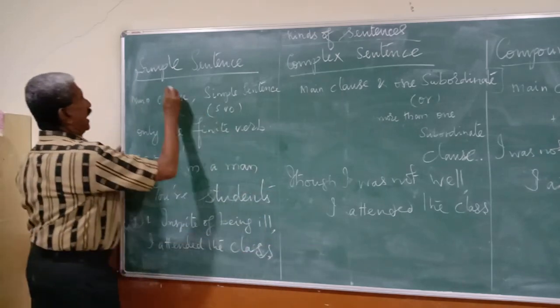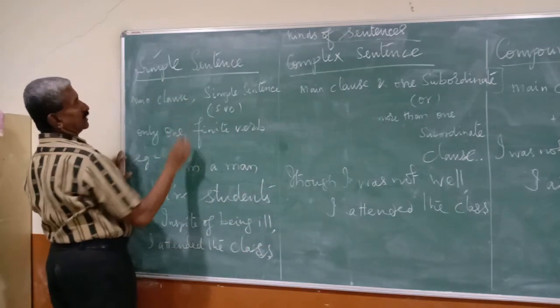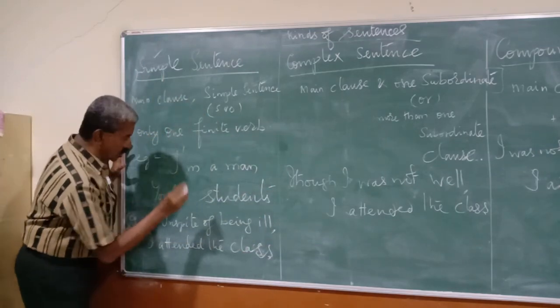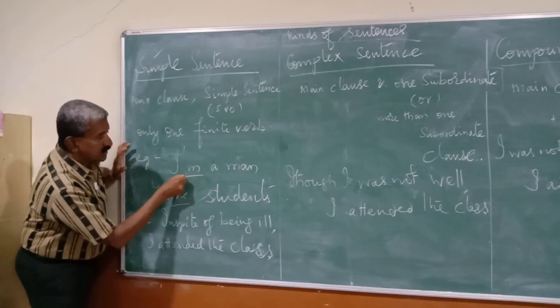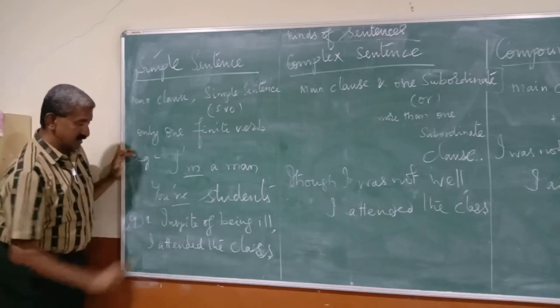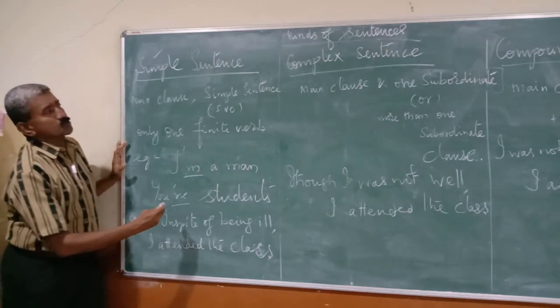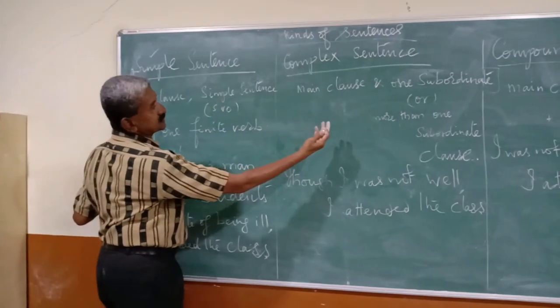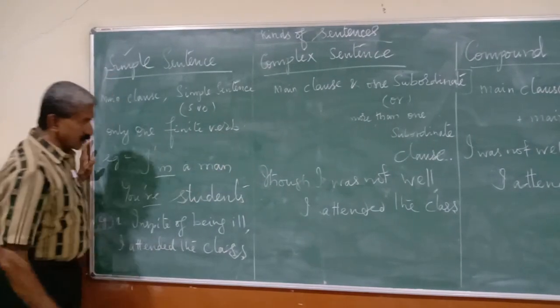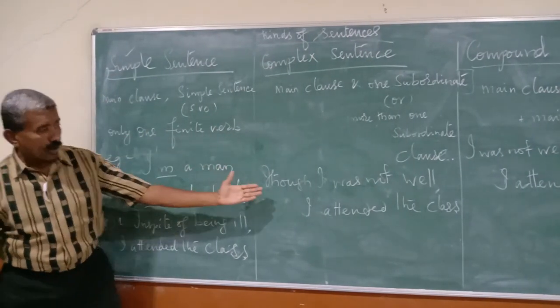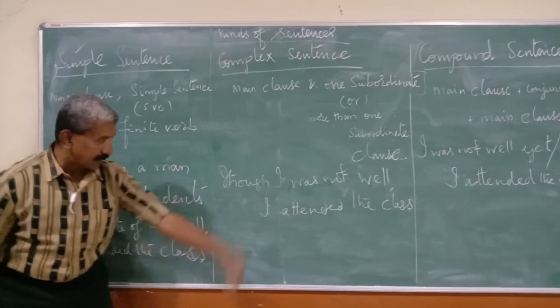Having only one finite verb is known to be a simple sentence. Here, when we want to change from complex to simple, say for example, "Though I was not well, I attended the class."